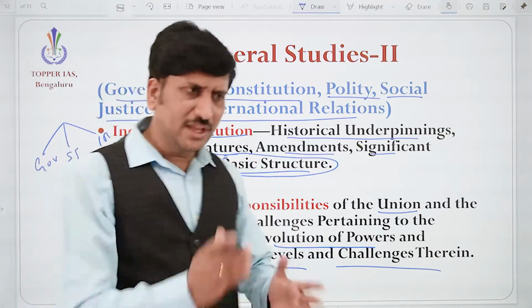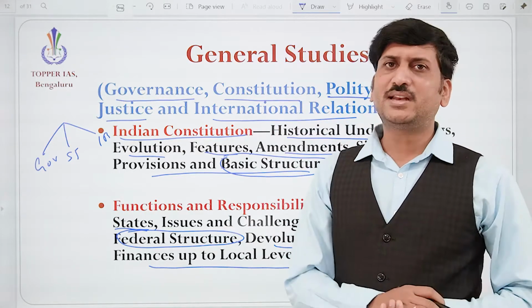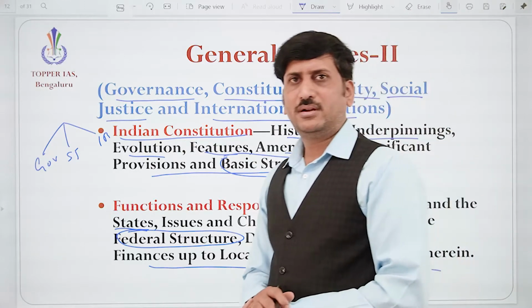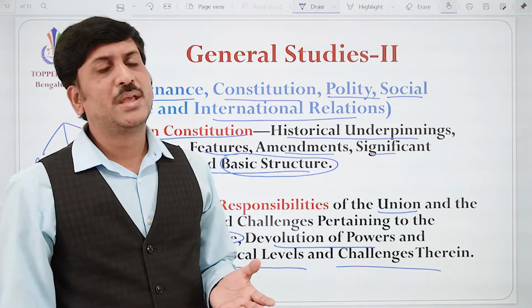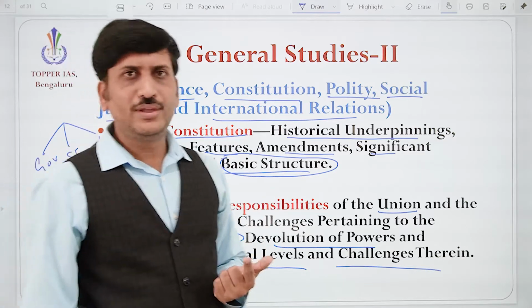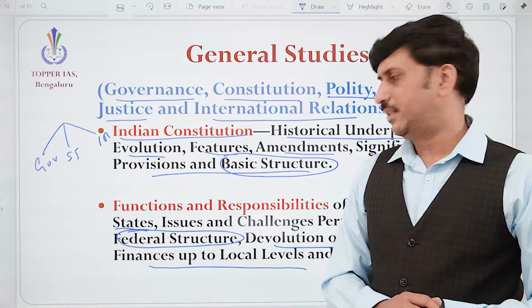But whether sufficient power is given to them, whether sufficient funds, sufficient functions are given, and the functionaries, because without money, without the officers there to work, it is not possible to carry out the responsibilities, correct?